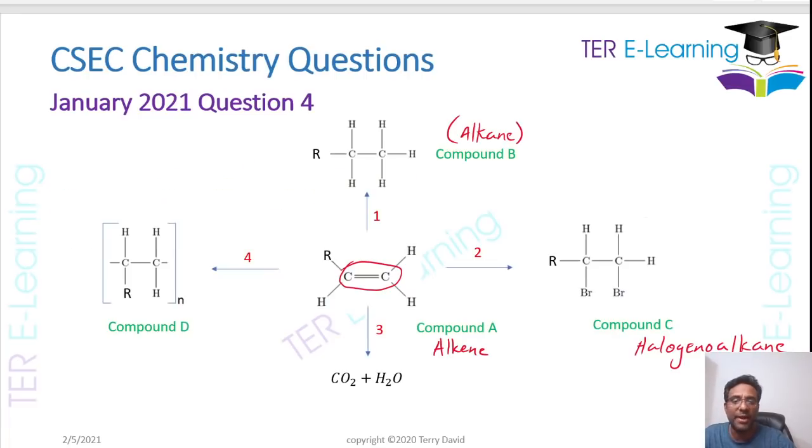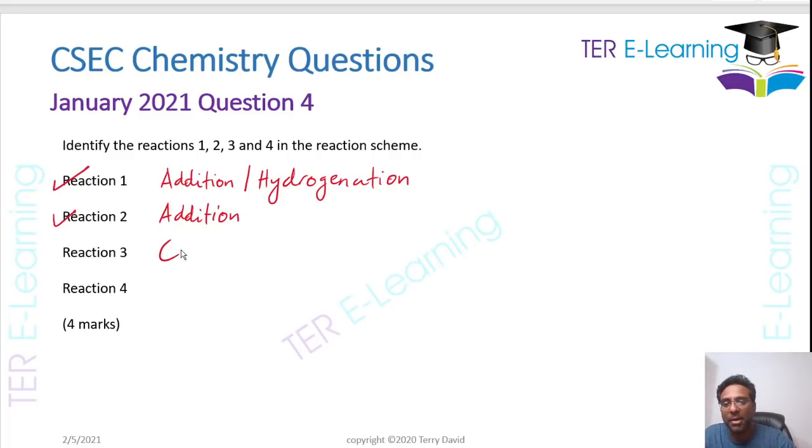In my third reaction, let's see what's happening. Where is my third reaction? So my third reaction is this. I am going from an alkene and I'm producing carbon dioxide and water. So what is happening there? That's a combustion reaction. That's what that is, combustion, right?